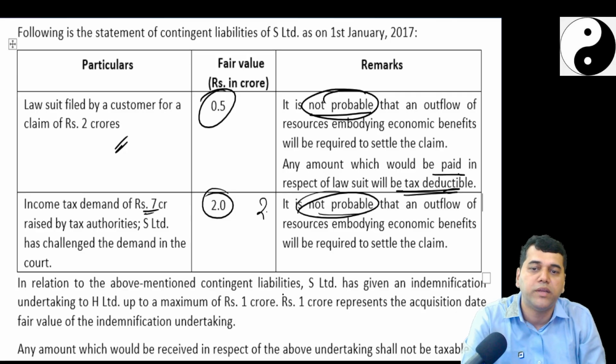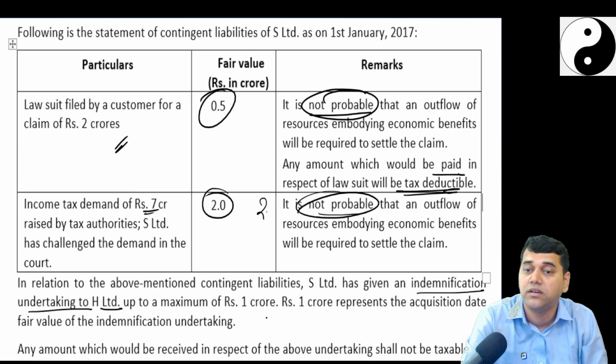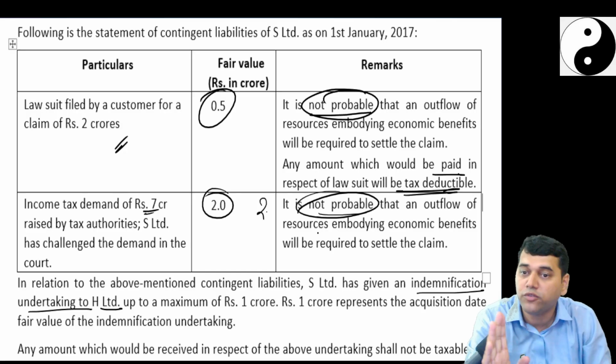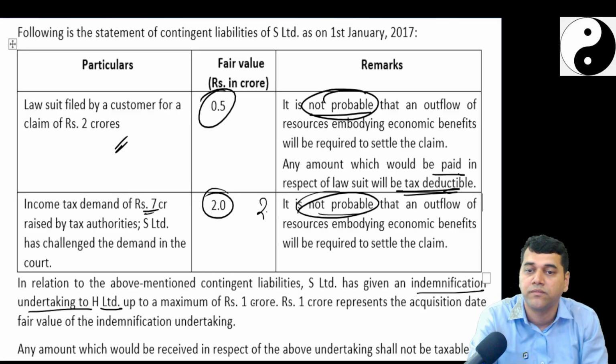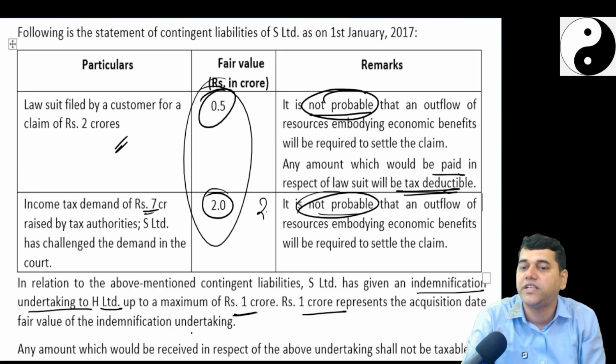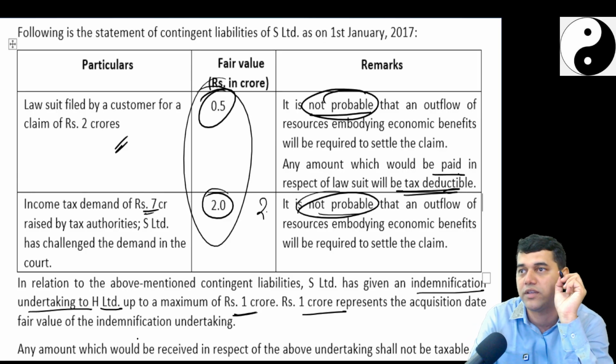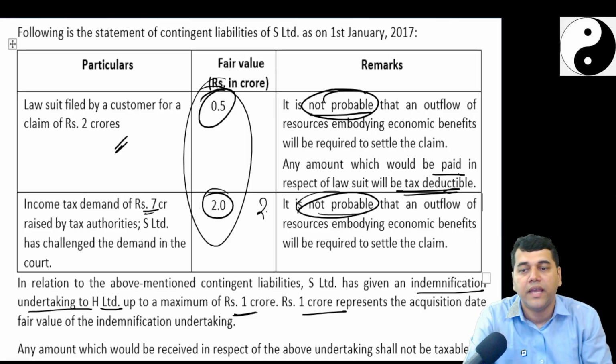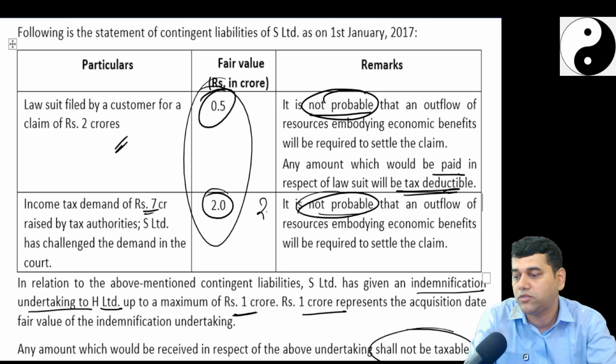In relation to the above mentioned contingent liability, S has got one indemnification undertaking to H Limited. Who is now S Limited? The owners of S Limited must have given one indemnification up to 1 crore in respect of above 2. So, will you recognize for 2.5? Yes, that's why the full 1 crore you can represent. 1 crore represents the acquisition date fair value. So, indemnification asset also you can recognize. Any amount which would be received in respect of the above undertaking shall not be taxable. So, it is a permanent adjustment. So, your tax base is also the same. So, no deferred tax is going to come on this.